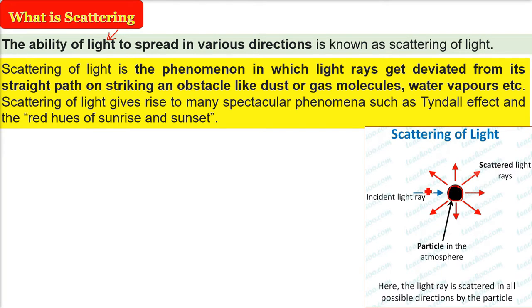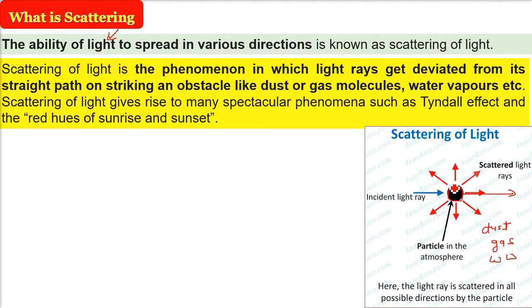That is, it is going on a straight path, but after interacting with an obstacle, it can be a dust, a gas molecule, or a water molecule. Because of the obstacle, the light ray gets deviated from its path into random directions. This is very important. This is called the scattering of light.